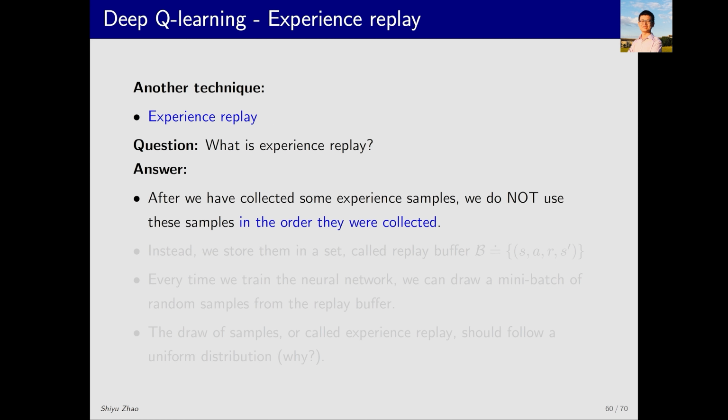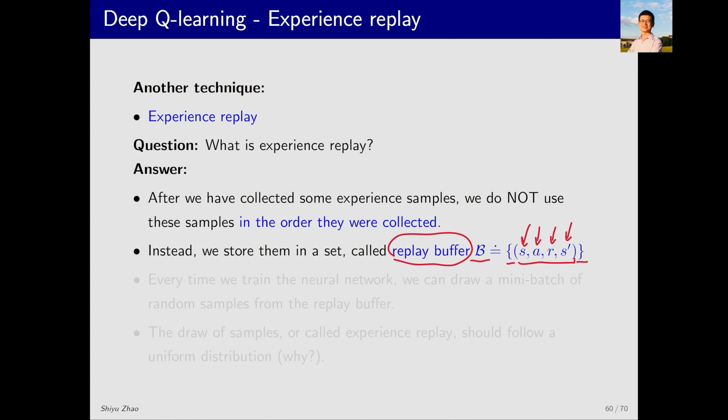When we collect experience samples, there is always a sequential order of them. However, when we use these samples, we don't necessarily have to use them in the order they were collected. It's not first come, first use. How do we use them? We put all the samples into a set which is denoted by B. Each element inside this set is an experience sample. We are in state S, take action A, receive a reward R, and transition to the next state S prime. This set has a name, replay buffer.